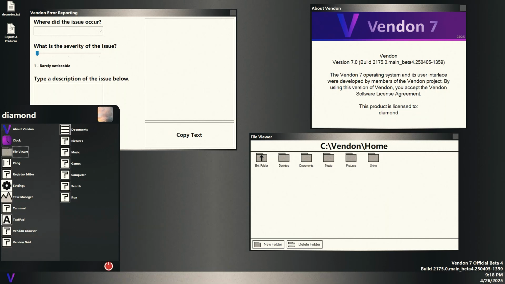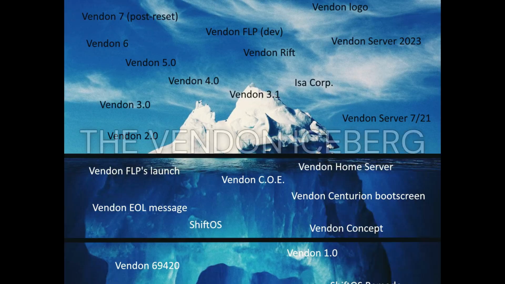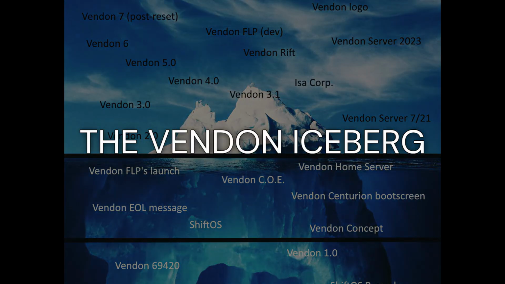Vendon is a simulated operating system that is made in Visual Basic.net within Visual Studio. It was created in 2020 and still exists to this day. However, with its 5-year history comes some interesting things about Vendon that you may not know about, and that is what this video is here for. We will now take you through the detailed Vendon Iceberg.